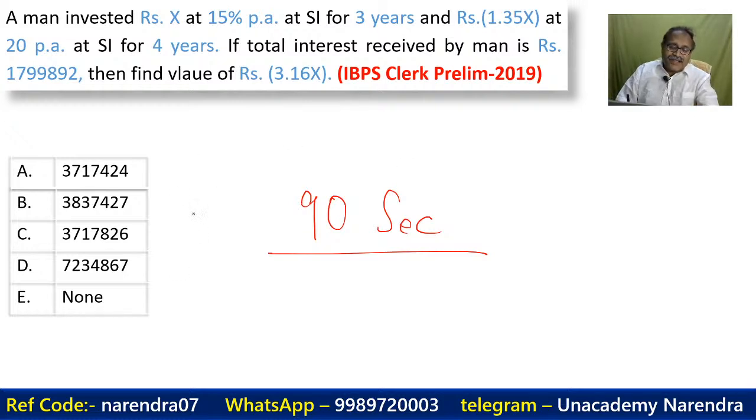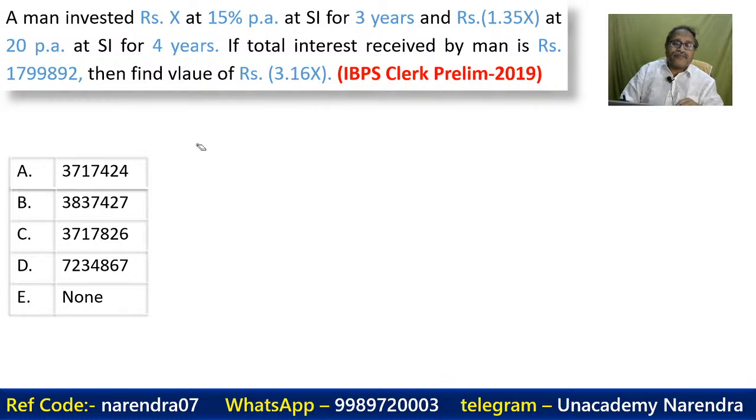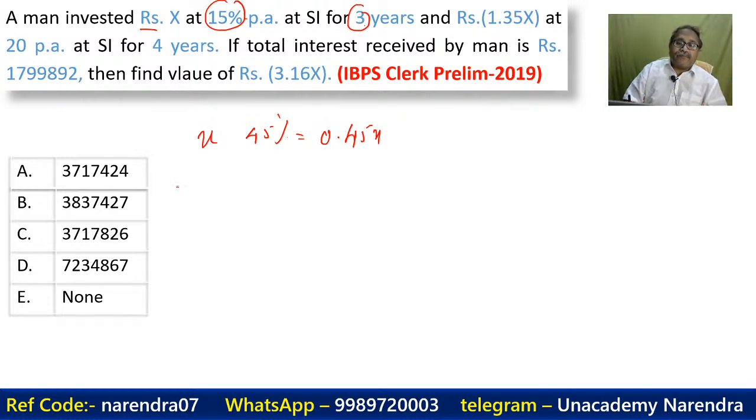Okay, let me answer the question. Here, X rupees at 15% per annum for 3 years. That is 45%. So 45% of X is nothing but 0.45x, and that's 1.35x.